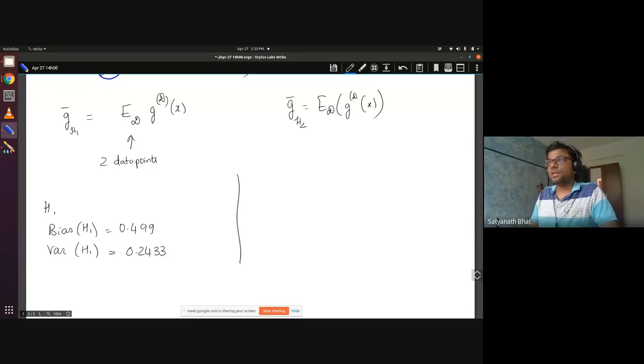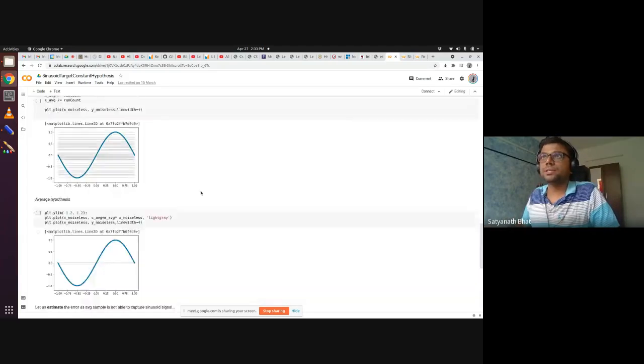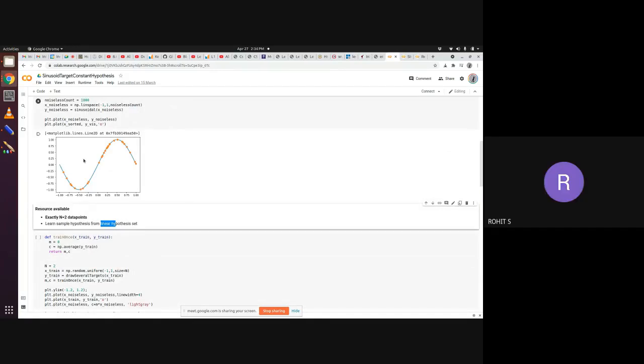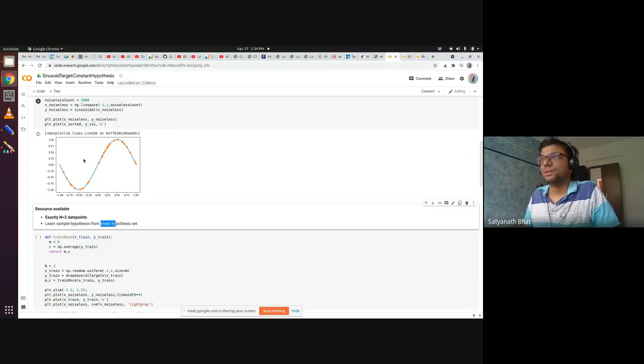Okay, so now we will do something similar for H2. Is there any question in this particular code? Does everybody understand this perfectly? Yes. Okay, very good. So I'm just hearing from Rohit. I will take it that everyone else also is following along. Can someone else also say something? Yes, sir, it's clear. Okay, very good.